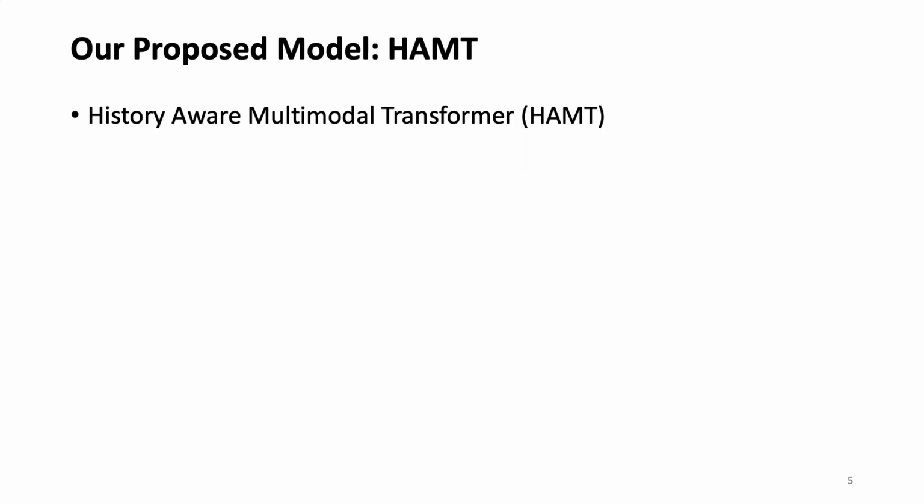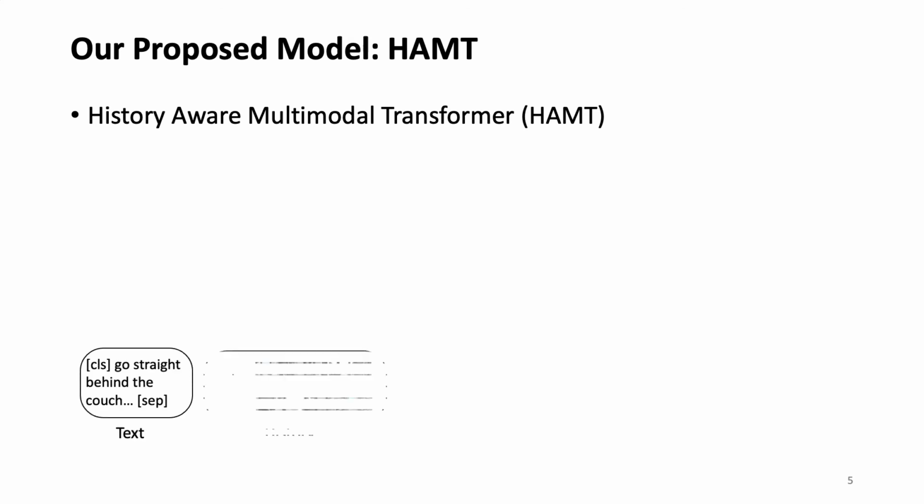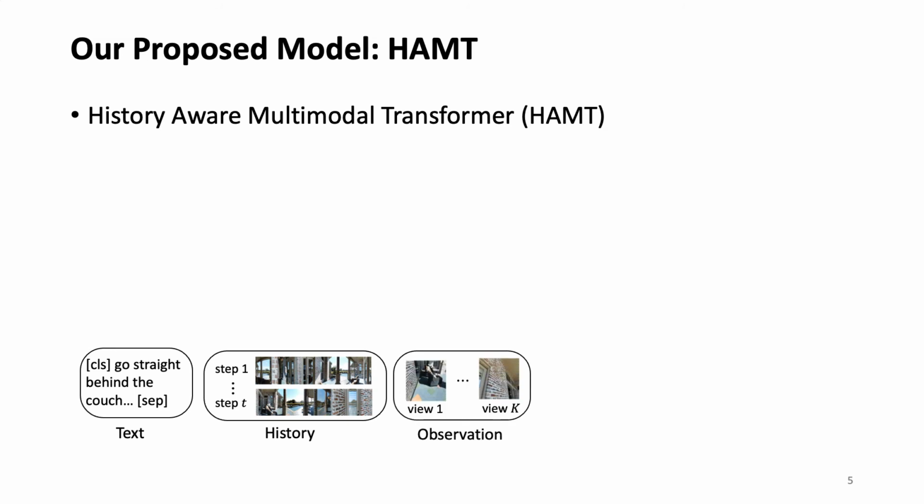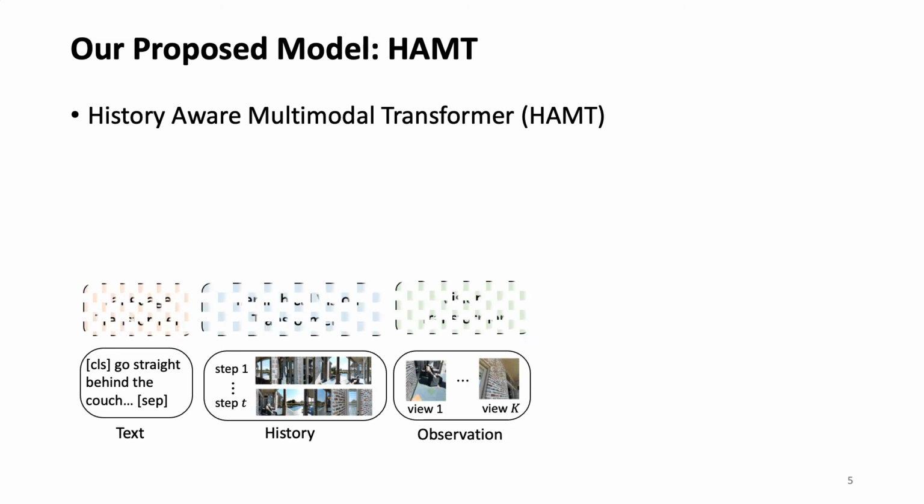To address the above challenges, we propose the History-Aware Multimodal Transformer, HAMT. I'll briefly introduce its framework. For each navigation step, our HAMT model is fed with text input, the instruction, history input, a sequence of panoramic images in previous steps, and current observation, the panoramic image of the current step.